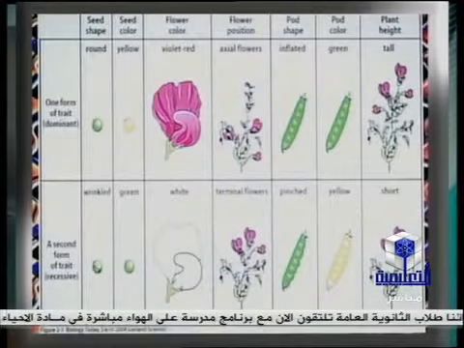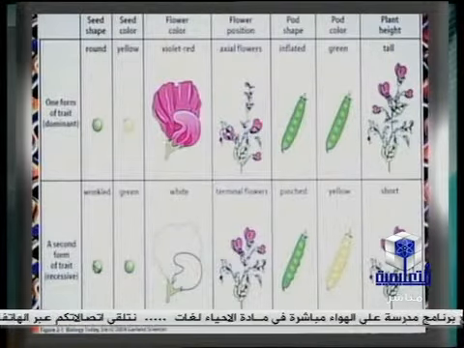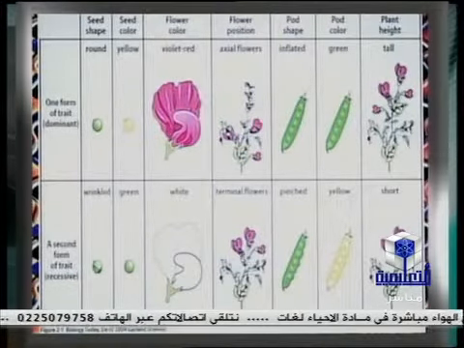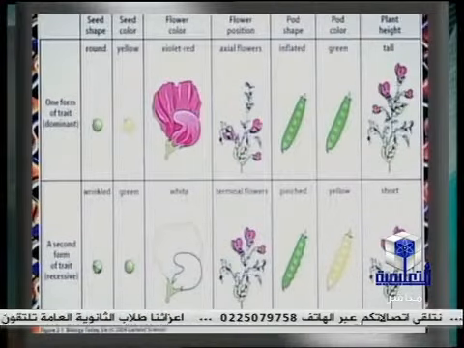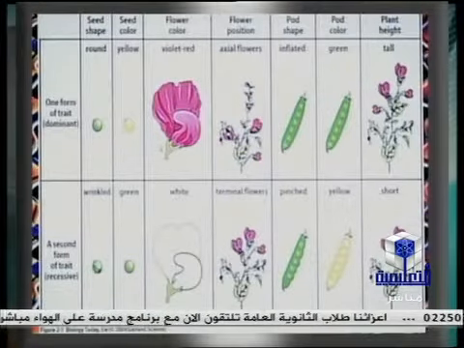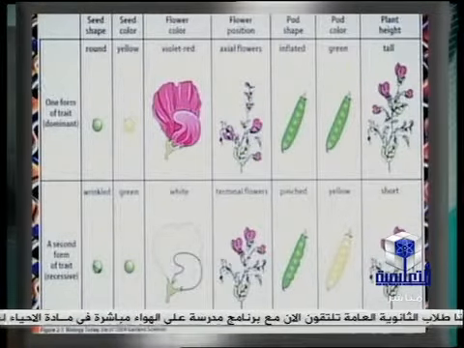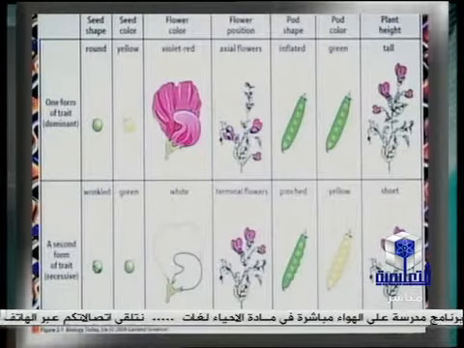The tallness of the stem: the stem of pea plant may be tall or short. Tall is dominant over short. So these are the 7 pairs of allelomorphic characters studied by Mendel, and Mendel's first law can apply on these 7 pairs.